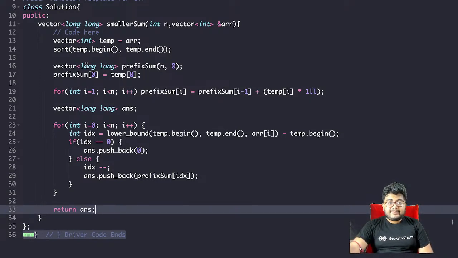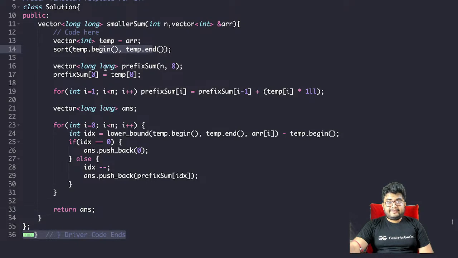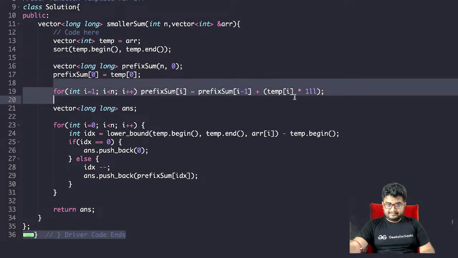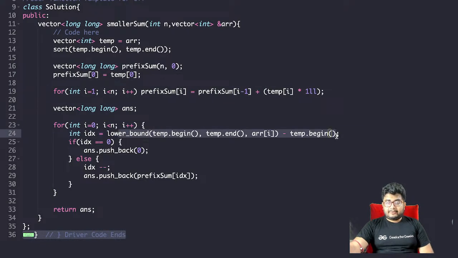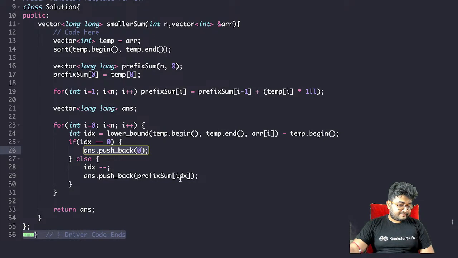I hope I have not made any silly mistake. We have sorted, we are taking the prefix sum, we have the answer. Now i less than n, we'll take a lower bound here. Lower bound will return an iterator, so we do minus temp.begin to get the index in the array. When we get the index, if the index is 0, that means there is no lesser element, so we'll push back 0, otherwise we'll push back the prefix sum.